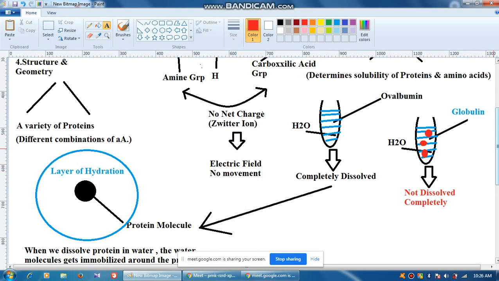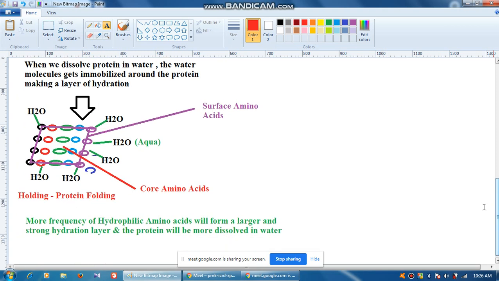Okay, so this is one very important property, and this is the only thing which gives the protein a proper kind of folding. Folding means nothing but the arrangement. So what does folding mean? Folding means, like you have a folding umbrella. A folding umbrella means there is a proper pattern in which the umbrella folds, isn't it?